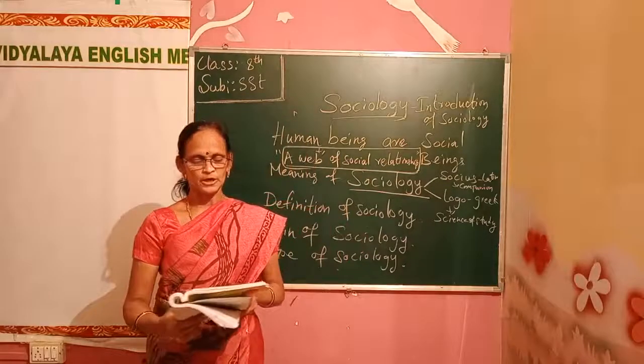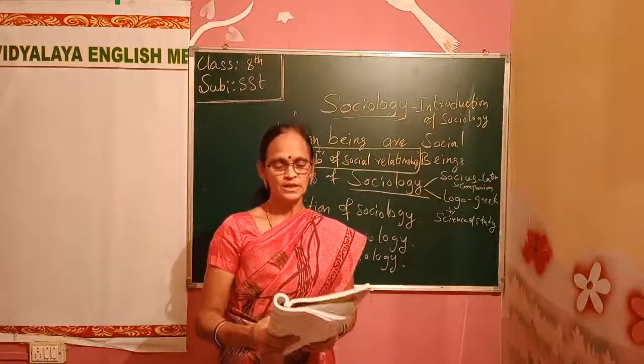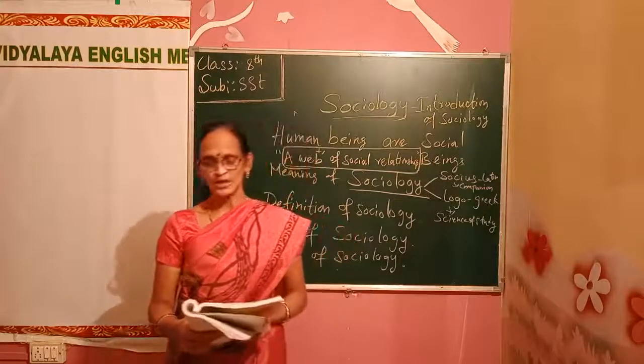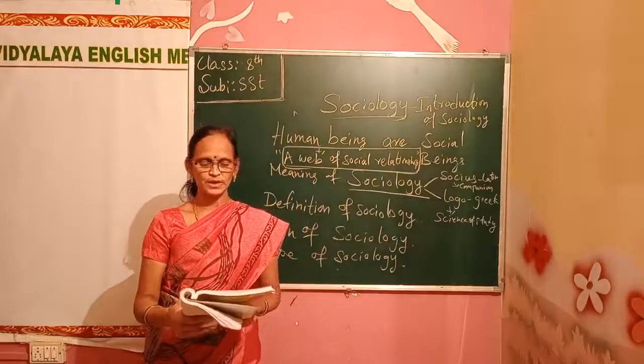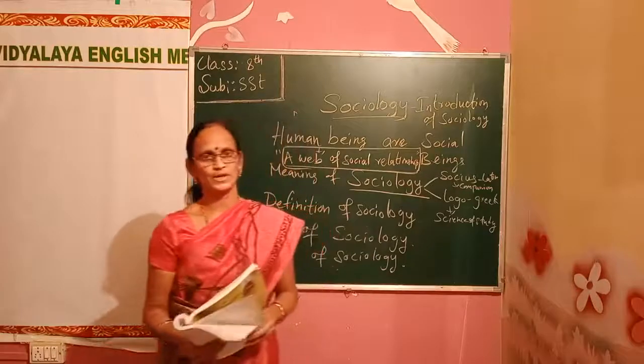Emile Durkheim: sociology is the science of social institutions. Here he is talking about social institutions. Now, in general, one can define sociology as a study of human society.